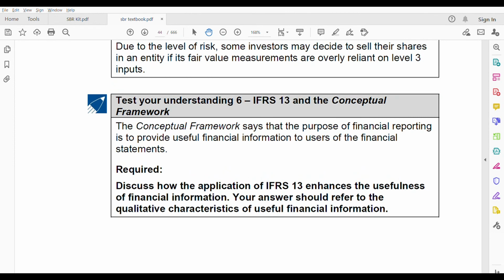IFRS 13 and the conceptual framework, they are linking the two. The conceptual framework says that the purpose of financial reporting is to provide useful financial information to users of financial statements. Discuss how the application of IFRS 13 enhances the usefulness of financial information. Your answer should refer to the qualitative characteristics of useful financial information. When I did the conceptual framework, that was my first lecture, I explained what the qualitative characteristics of useful financial information are. So I'm not repeating it, I'm assuming that you know it.